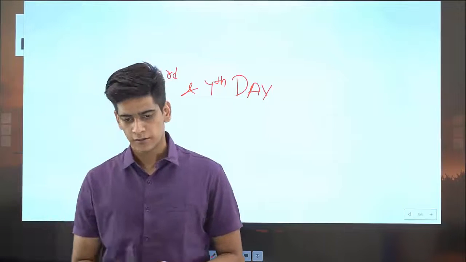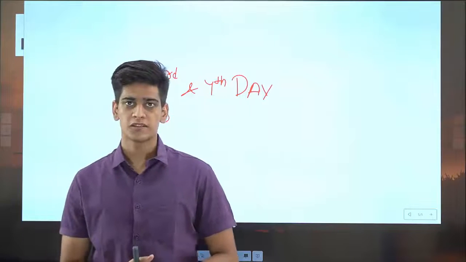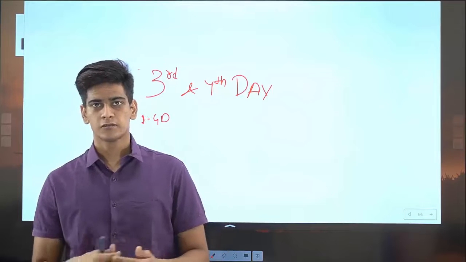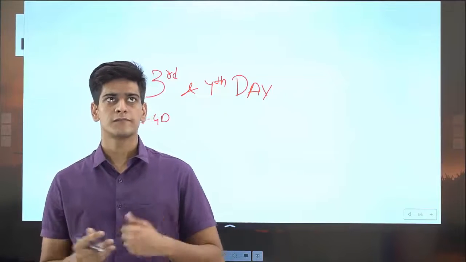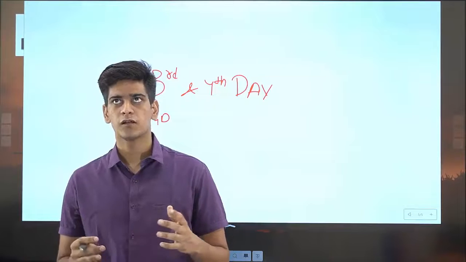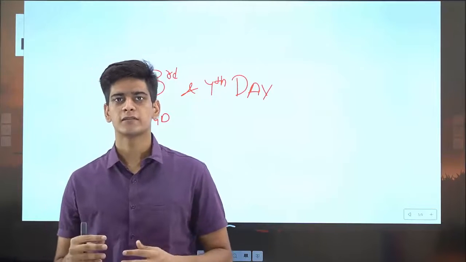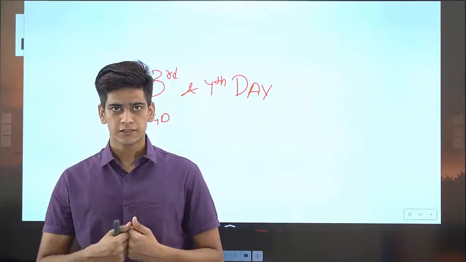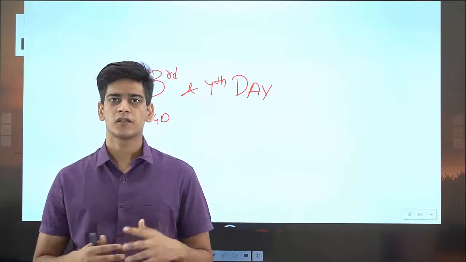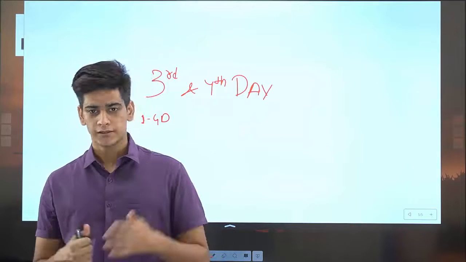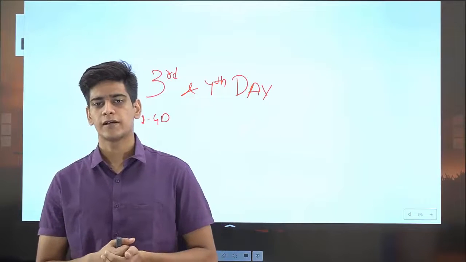Now in group discussion you will be given a topic and three leads in it. Many people suggest that you can talk about all the leads one by one, but what I suggest is that you should stick to one lead and talk about that lead. That is the approach that I followed.